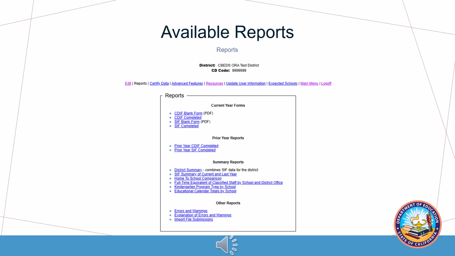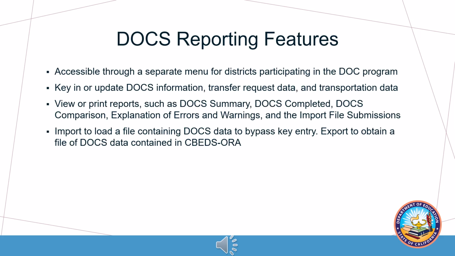Other reports include the Error and Warnings report, which displays all the errors and warnings that were triggered for your LEA, an explanation of errors and warnings, which explains each error and warning and why they are triggered, an Import File Submissions report, which only pertains to LEAs importing CDIF, SIF data. This report provides the status of import files and whether or not they pass the format and validation checks. A certification receipt, which is only available after you have successfully certified your data. This report displays the date and time of your submission.